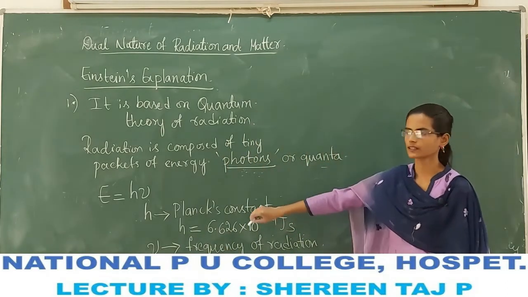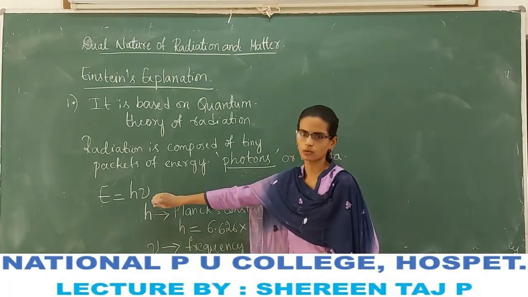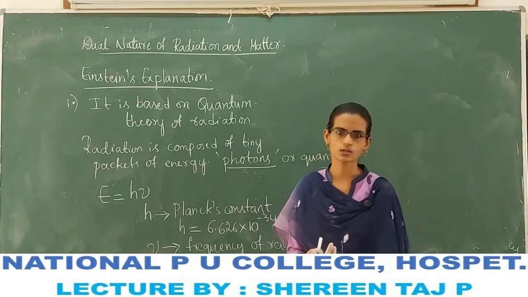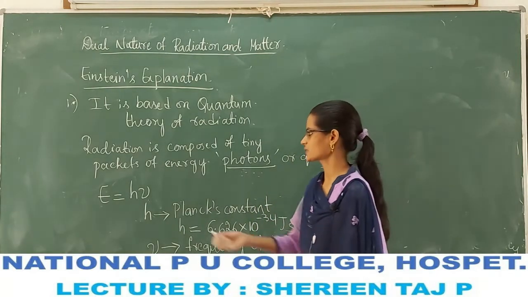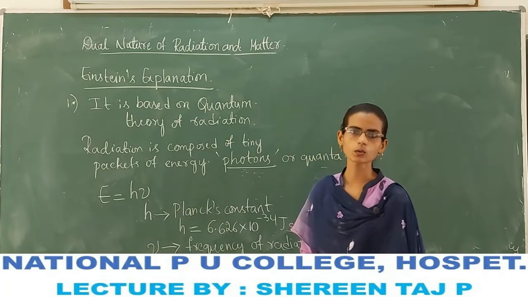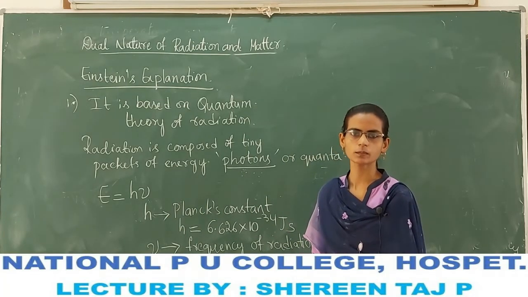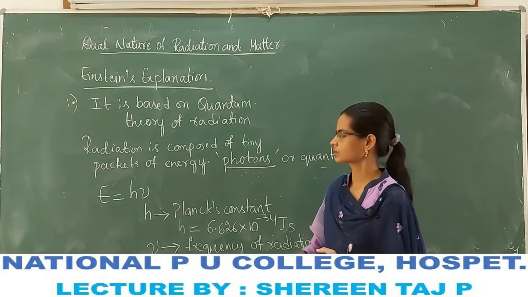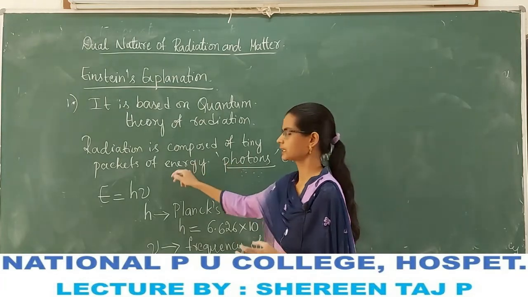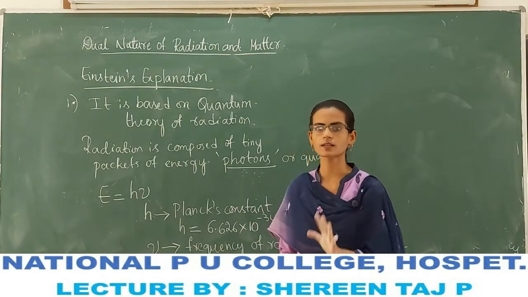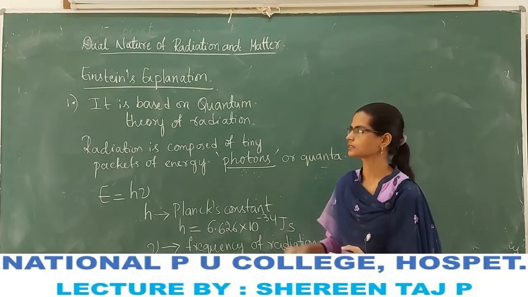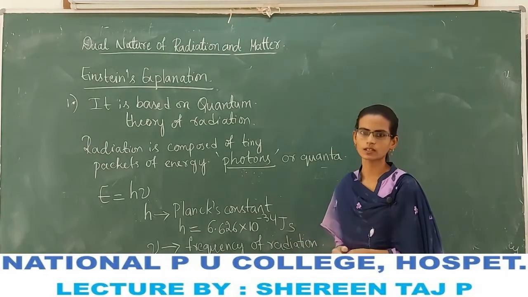So this is the energy of one single photon. If there are n number of photons, then the energy is given as E is equal to n h nu. You just multiply by the number of photons. So these photons are nothing but tiny, discrete packets of energy. This is the first explanation given by Einstein.